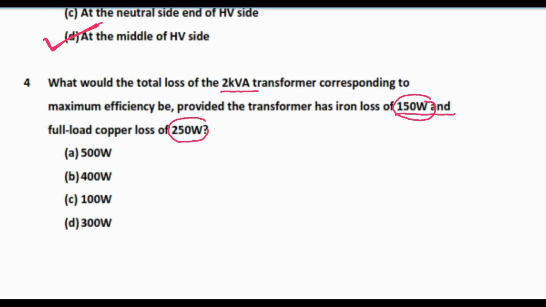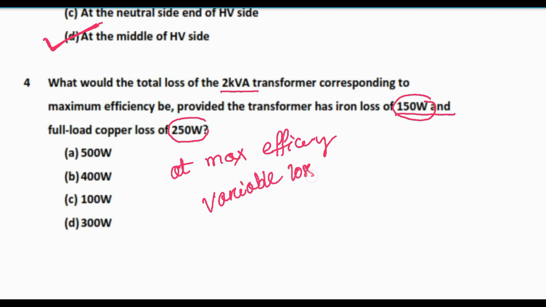So at maximum efficiency, variable loss will be equal to constant loss. That means variable loss, which is copper loss, will be equal to iron loss.